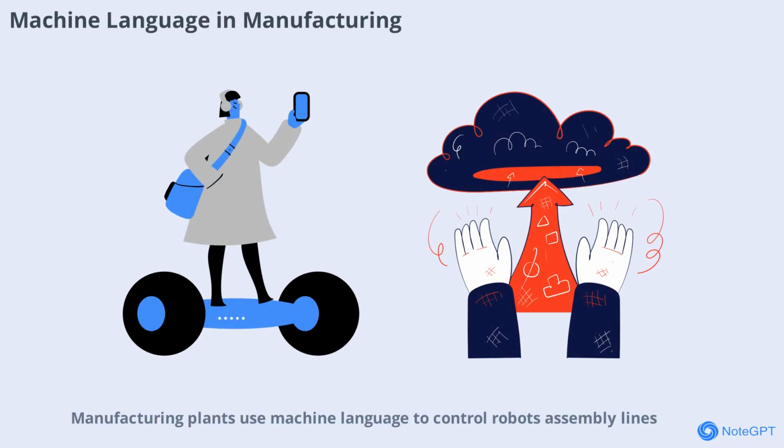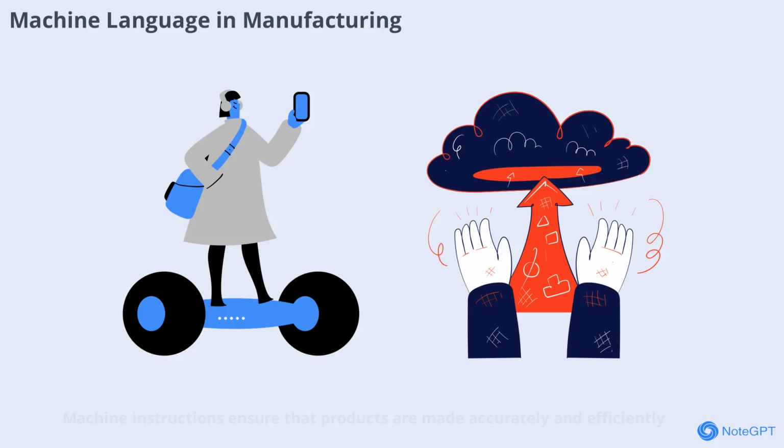Manufacturing plants use machine language to control robots, assembly lines, and quality control systems. Machine instructions ensure that products are made accurately and efficiently, reducing waste and improving quality. By optimizing machine code, manufacturers can increase productivity and stay competitive in the global market.